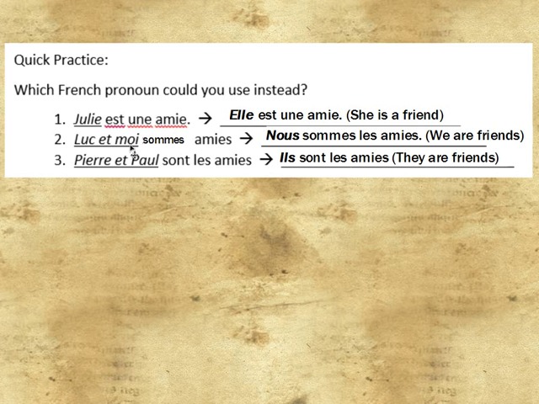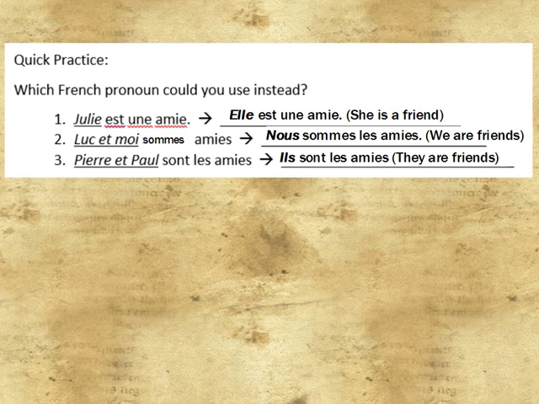For the second one, Luc et moi sommes amis. That means Luke and me are friends. In English we would say Luke and I to be grammatically correct. If you don't want to repeat Luke and me, then you can instead use a subject pronoun. So think about what's going on here with Luke and me. If it's me and Luke, we have more than one person, so that's a group of people, and it involves me. I'm included in that group, so I need to use the word we. Think about it in English. Me and Luke are friends, we are friends, and that French word for we is nous. So you can see when I wrote my sentence, I wrote nous sommes les amis.